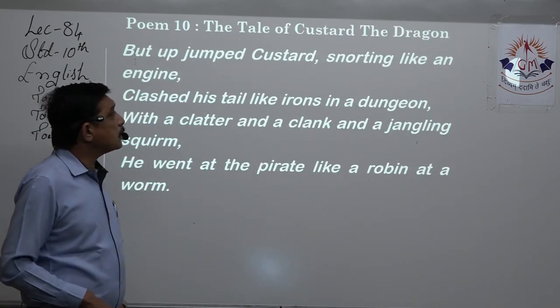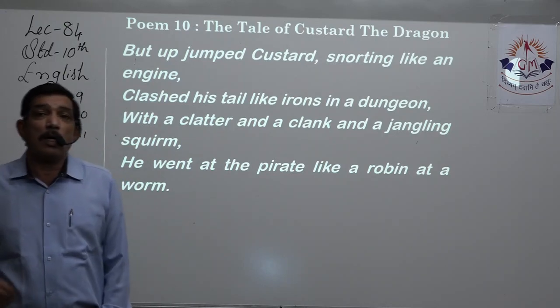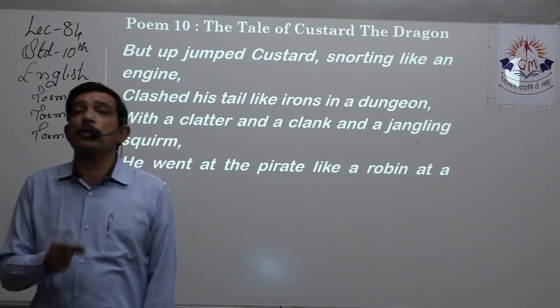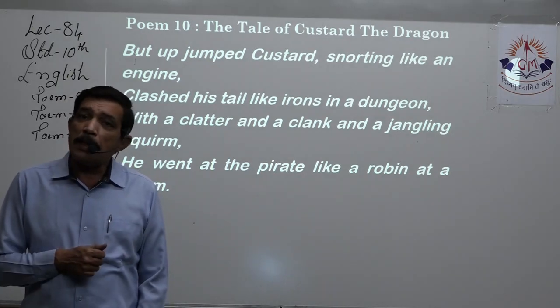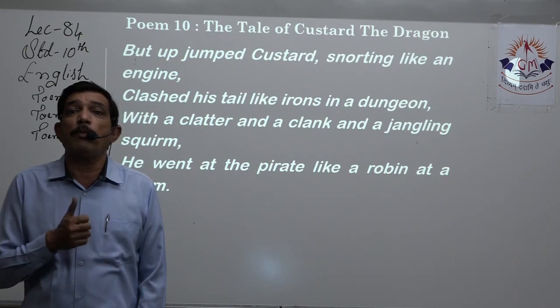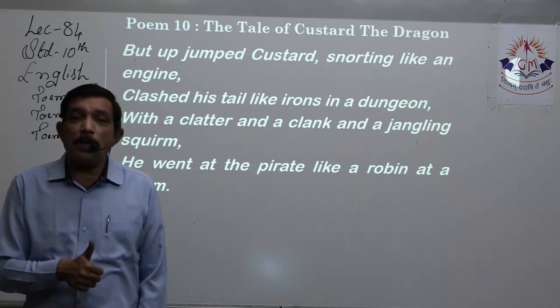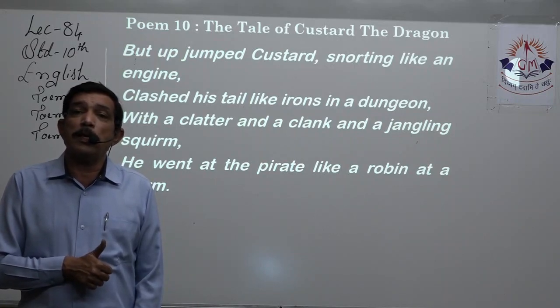But up jumped Custard, snorting like an engine. So now Custard comes in his true colors. He is a dragon and he is not afraid of these small pirates. So he stands up bravely. He faces the situation very, very courageously.